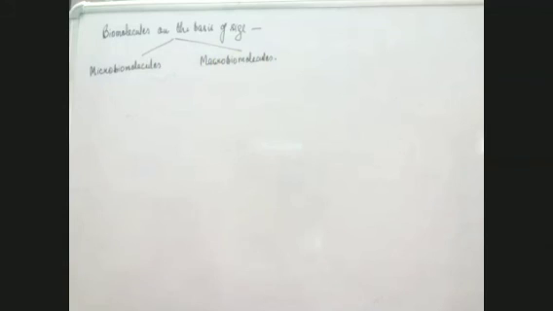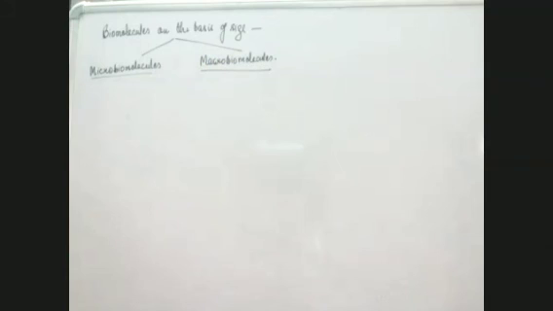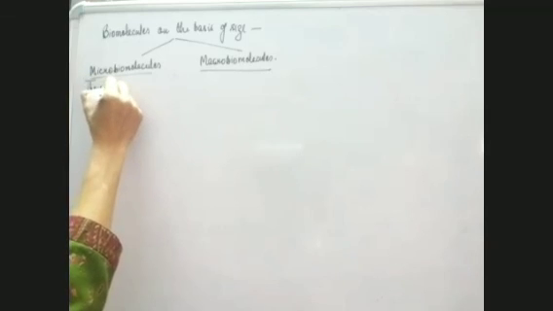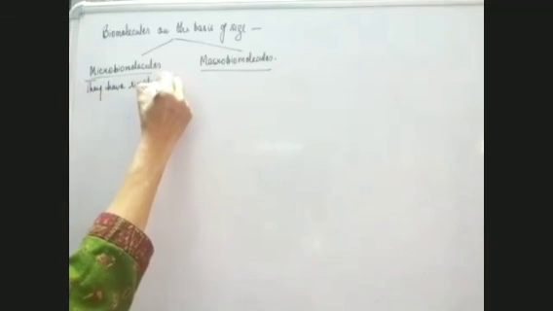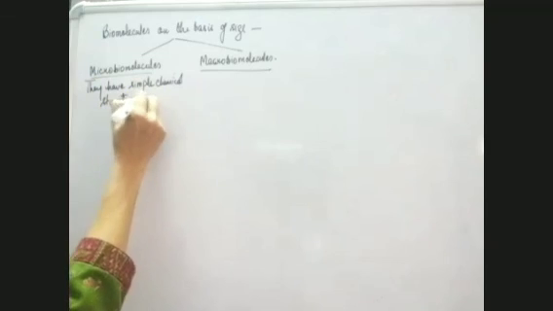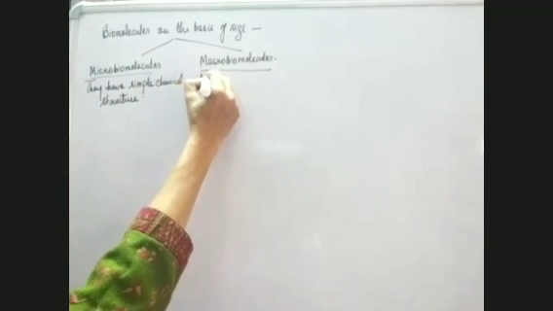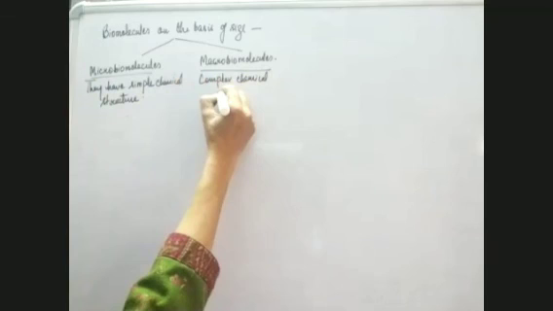If we see the microbiomolecules, the first point of difference between the two is that microbiomolecules have a simple chemical structure, whereas macrobiomolecules have a complex chemical structure.